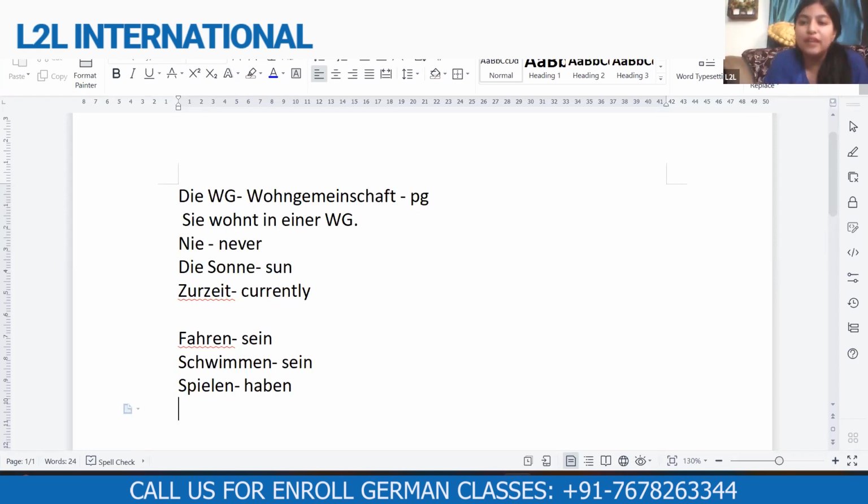So spielen. I have got this from my students that, ma'am, spielen means to play, and in playing there is movement. But then I used to give them the answer that if you are playing on a mobile sitting on a sofa, how come there is a movement? Playing can be both, playing while sitting and playing while running, but the Germans have considered it haben. So whenever we make the participle of spielen, it will be made with haben.